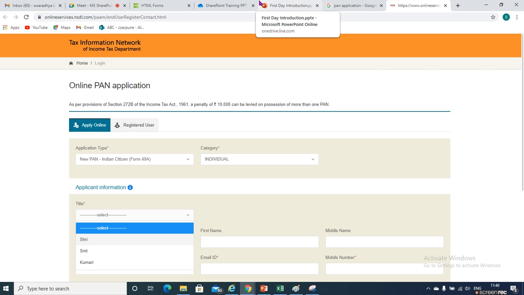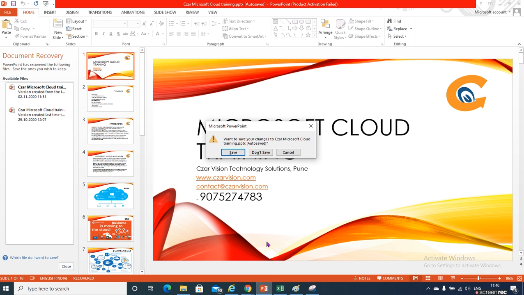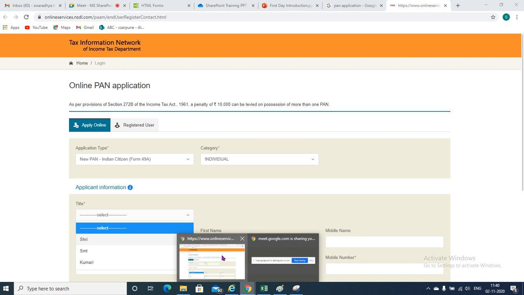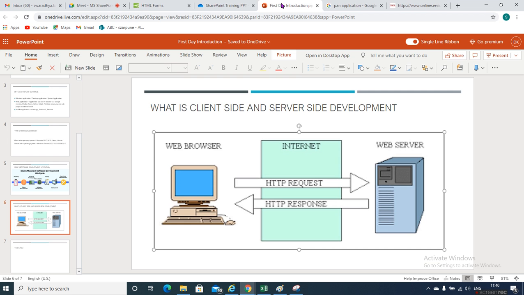There was a huge scope for client side development, like React. Nowadays client side development is very important, and for server side we use web services, send the request and get the response. We'll come to that afterwards; as we move ahead, you will understand the exact meaning.